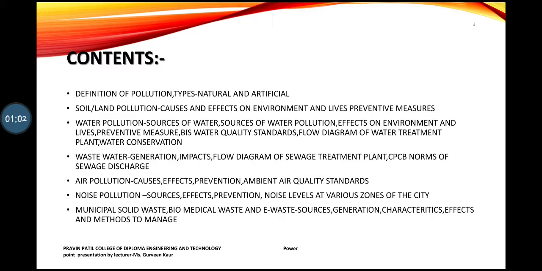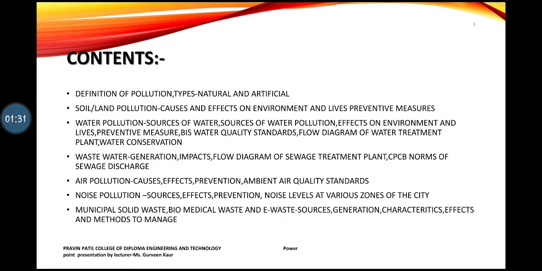After covering this, we will be learning water pollution, its sources, the effect it is having on the environment, and its preventive measures. Also, certain new concepts are included: the BIS water quality standards, what water quality standards are available in India, and the water treatment plant, what work is done by a water treatment plant. Some techniques on water conservation we will also be learning.